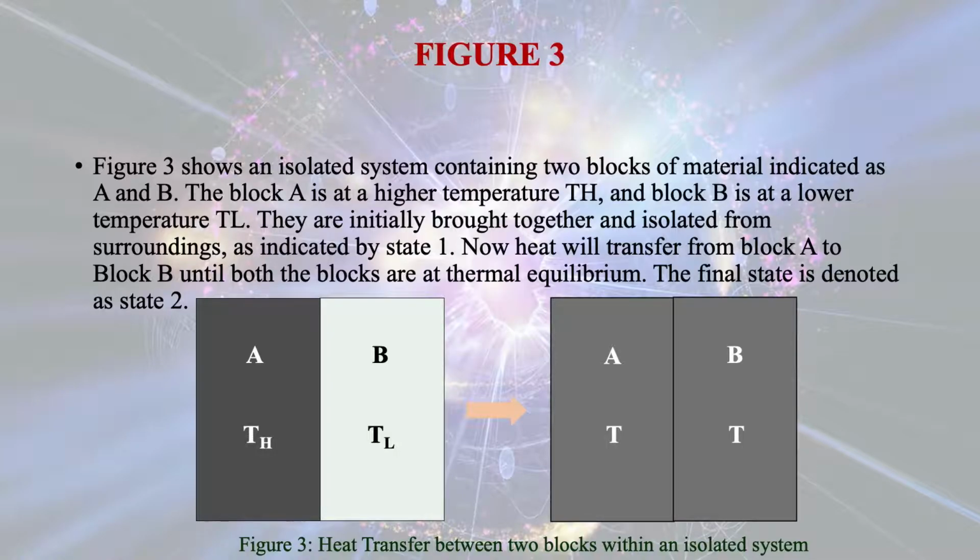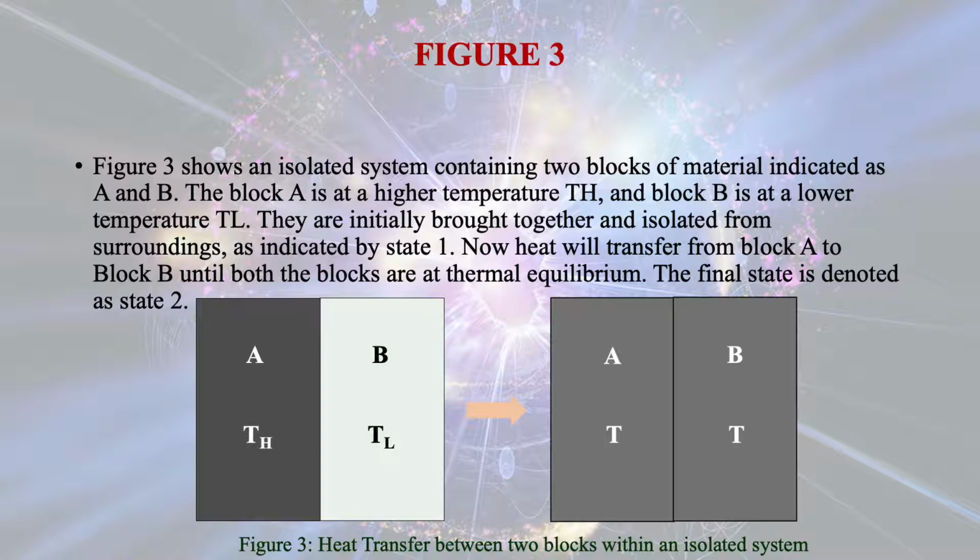Now let us take up the second example. Figure 3 shows an isolated system containing two blocks of material indicated as A and B. Block A is at a higher temperature TH and block B is at a lower temperature TL. They are initially brought together and isolated from the surroundings, as indicated by state 1.